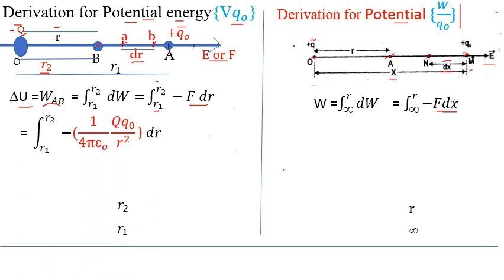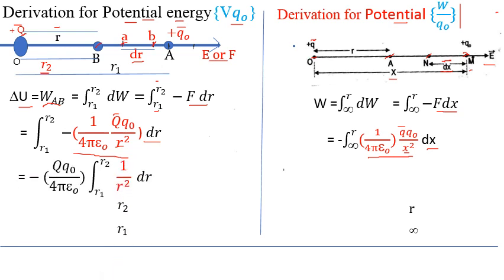Next to this, F is replaced. Formula for F we know. Here also F is replaced. Formula we know. Only here distance is x. In this case distance is r. Here plus capital Q. Here plus small q. In this case it is dr. In this case it is dx. Means notations are different. That's why this difference is.